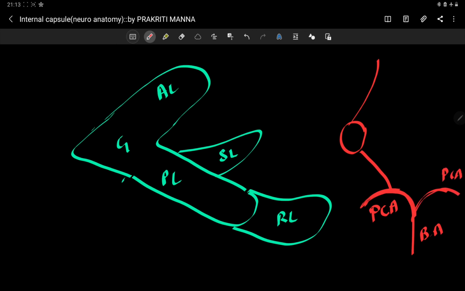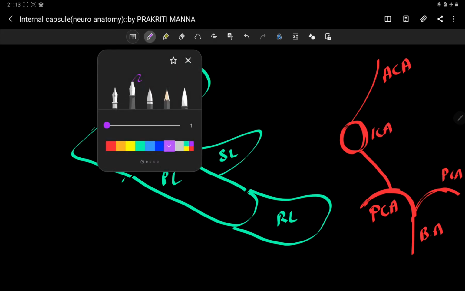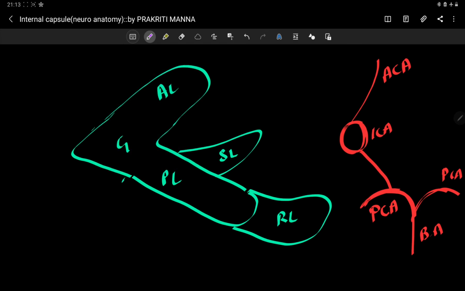What is this? Anterior cerebral artery. And this is the internal carotid artery. Now you can see the middle cerebral artery arising from here, and the anterior choroidal artery.